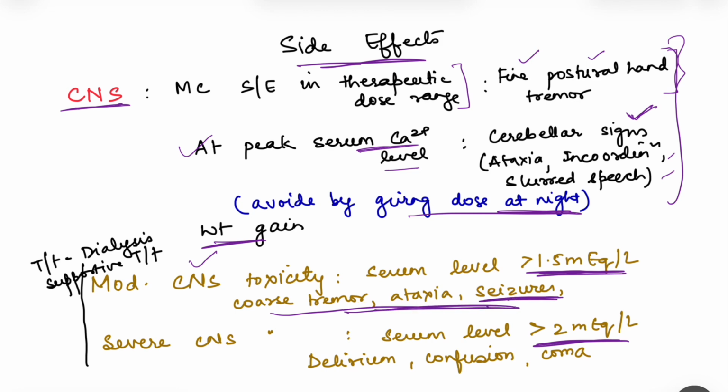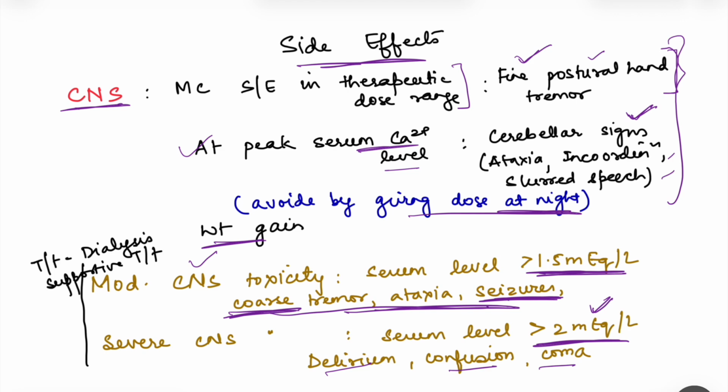There can be even presence of seizures, and instead of fine tremors, there will be coarse tremors. Okay, then severe CNS toxicity occurs when serum levels increase to more than 2 milliequivalents per liter, and now there will be changes in the consciousness. There will be delirium, confusion, and coma.